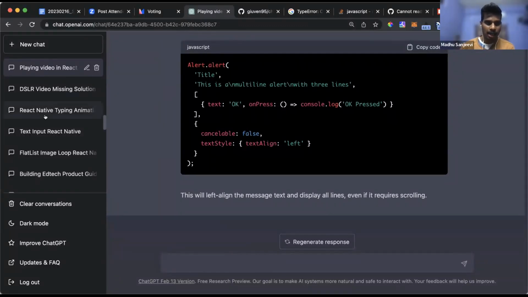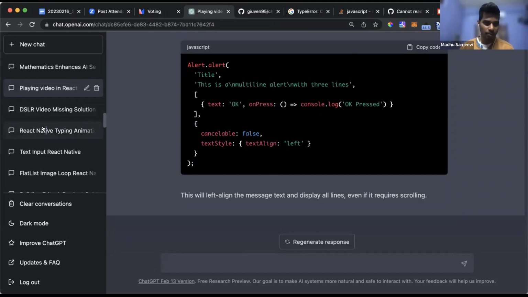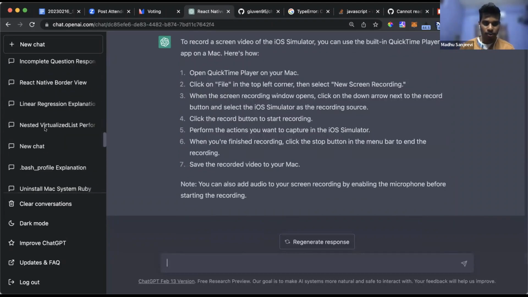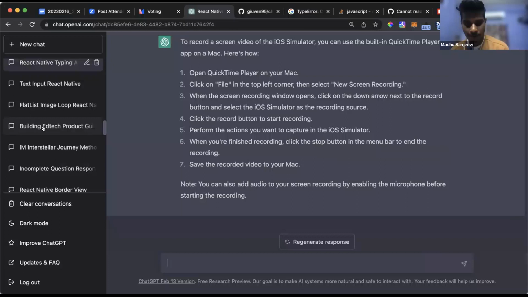You can see many other chats as well in React Native. These are the recent ones. Not only React Native, so this is front end. Of course, I use it for backend for Django. I use it for machine learning for a model or a syntax. I've been asking follow-ups on that. This is how I've been basically building for my development at my startup. And this is only as a developer.